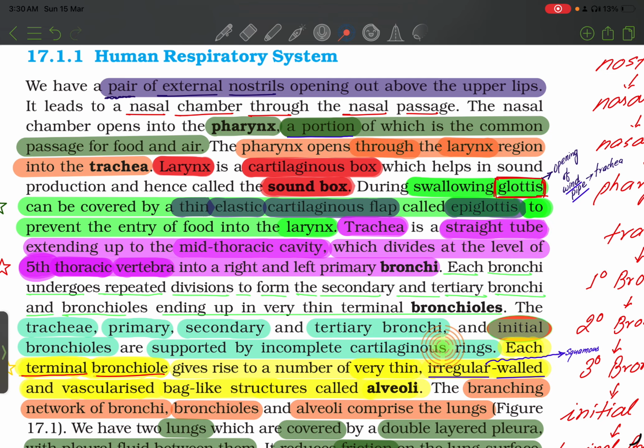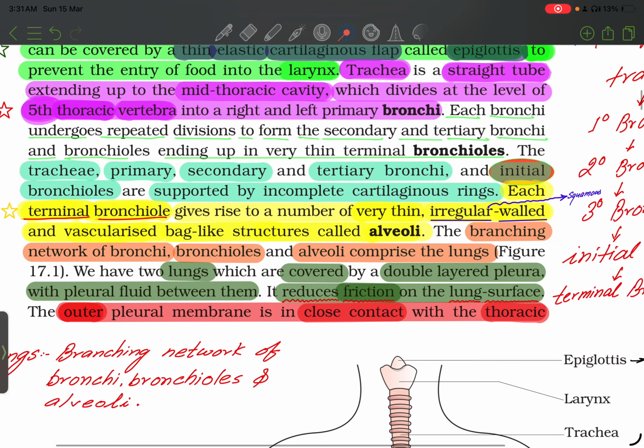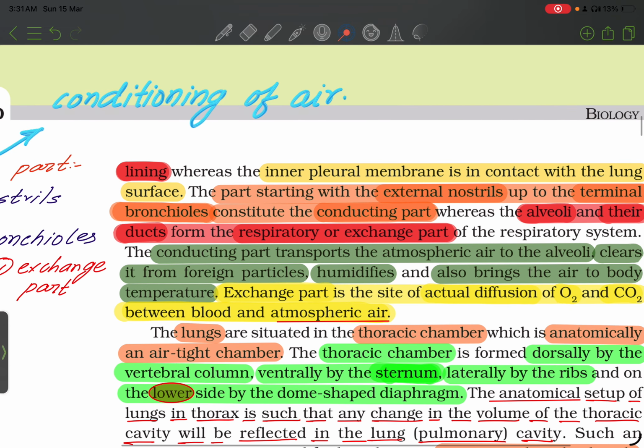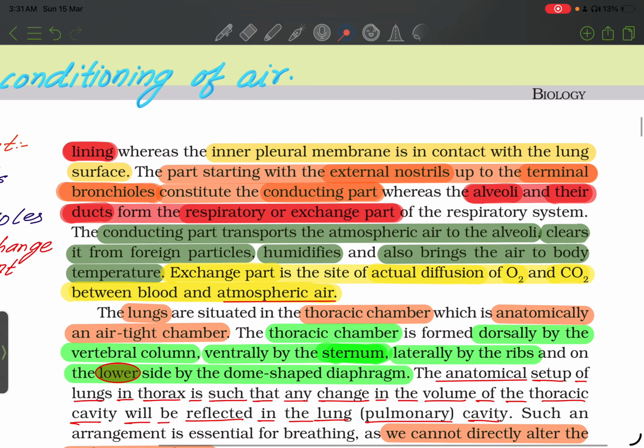Each terminal bronchiole gives rise to a number of very thin, irregular, walled, and vascularized bag-like structures called alveoli. The branching network of bronchi, bronchioles, and alveoli comprise the lungs. We have two lungs, which are covered by a double-layer pleura with pleural fluid between them. It reduces friction on the lung surface. The outer pleural membrane is in close contact with thoracic lining whereas the inner pleural membrane is in contact with lung surface.